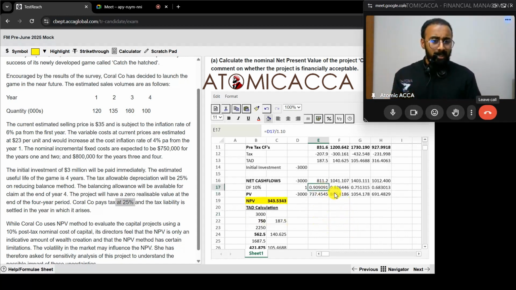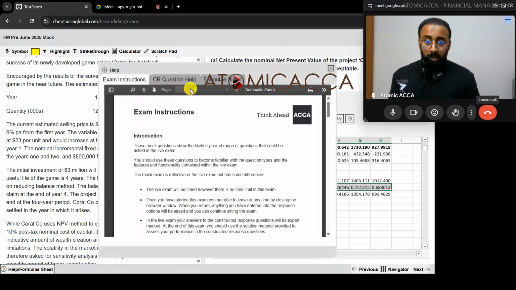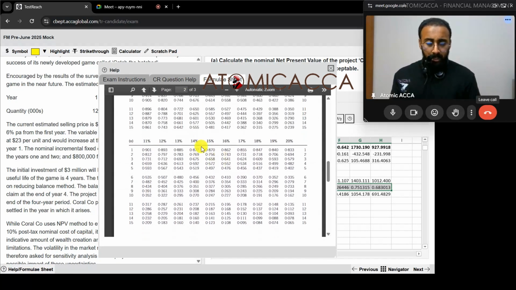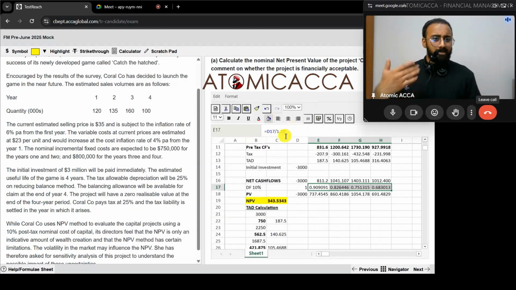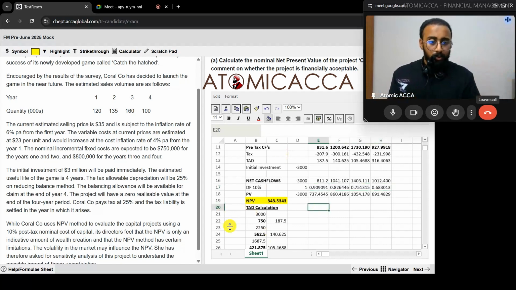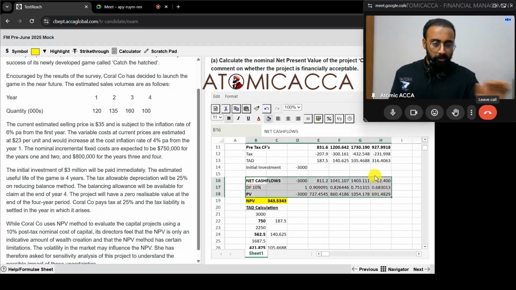You can be really quick in scoring a lot of marks here. Many people still go to the discount factor table to get these discount factors. For section C, don't use the discount factor table. Go with the simple formulas and always get the answer. If you want to go with the discount factor table, it's always fine. You have the formula sheet over here, and I believe it's this one. No, not this one. Formula sheet is this one. Where's the discount factor table? Yeah, it's over here. So you can get the numbers over here, but you have seen we have not opened that till now. We still solved the whole thing, which means you can go with the calculation, and within a snap, not even a second or maybe not even 2 seconds, you can finish all this. So know how to do these calculations really fast.